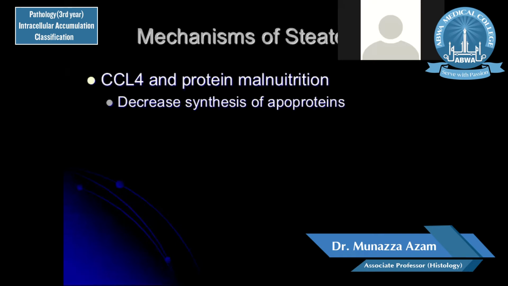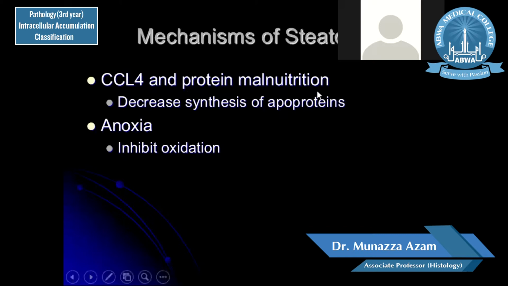Mechanisms of steatosis include CCl4, carbon tetrachloride, and protein malnutrition, in which there is a decreased synthesis of the apoproteins. If the synthesis of apoprotein is reduced, then there will be an increased level of triglycerides, because apoproteins along with the triglycerides are converted into lipoproteins, and then they are removed from the liver or taken up by the other organs.